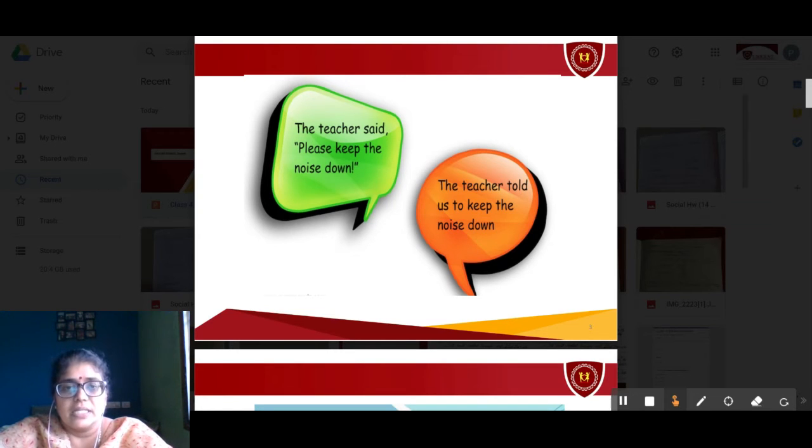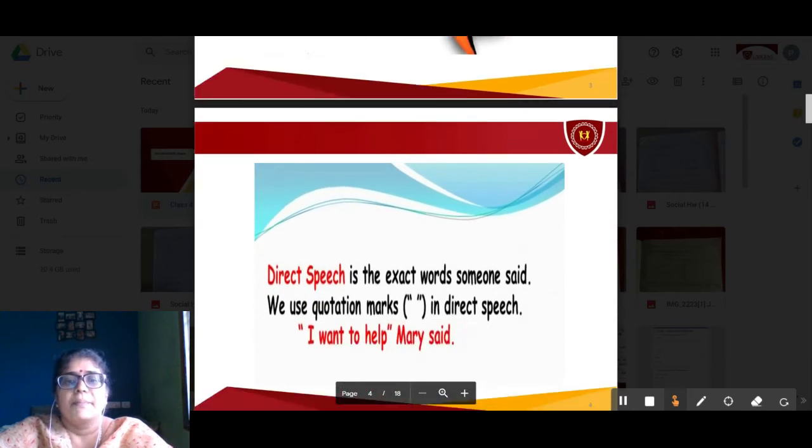In the indirect speech, these quotation marks we will not use. And here the word said is there. In the indirect speech, apart from using the word said or told, we will use the word that also. The teacher told us to keep the noise down.